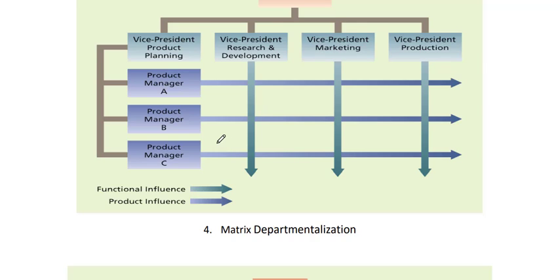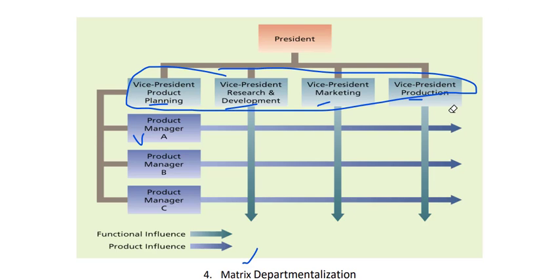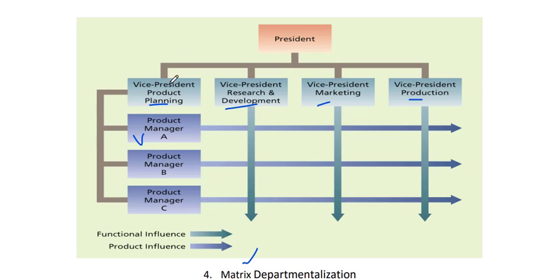Then matrix, we already discussed this matrix departmentalization, in which the president and CEO are directly responsible for vice presidents of product planning, R&D department, marketing department and production, as well as it's based on product. So these are all based on function, we already discussed functional. So it's a mixing of function and product.